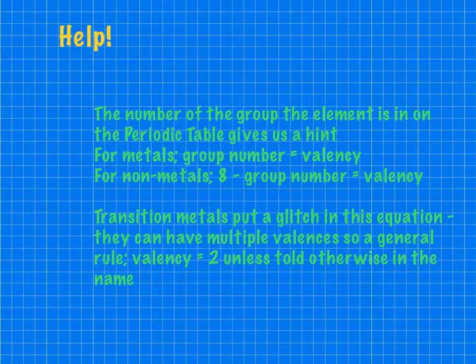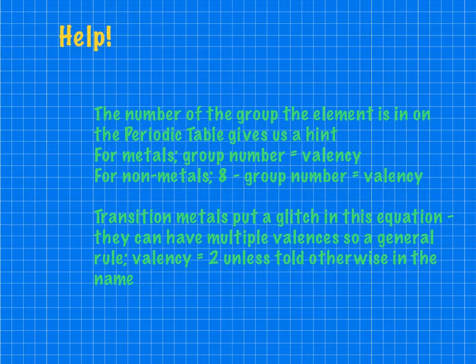But we get into problems when we go to the non-metals side of the table. If we go to the halogens, they're in group number 7. That means they've got 7 electrons, but it's so much easier for them to gain 1 to fill the shell than it is to lose 7. So for non-metals, the valency corresponds not to how many electrons they have, but how many electrons they need to fill the shell. I like to think of it as 8 minus the number of the group. For the halogens, group 7, it's 8 minus 7, or 1. So all the halogens have a valency of 1.